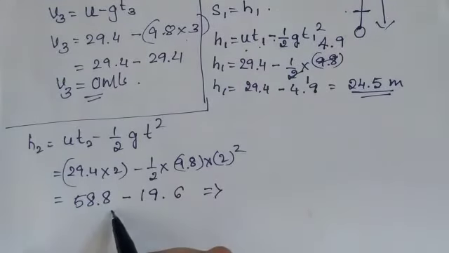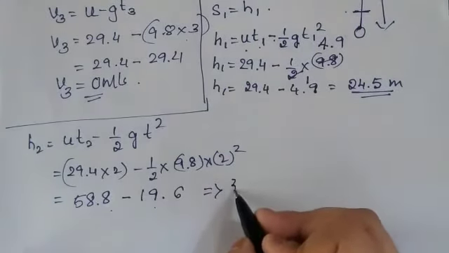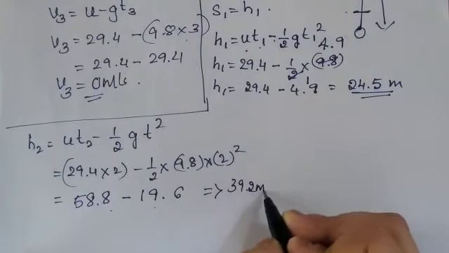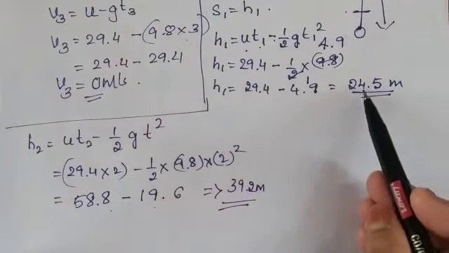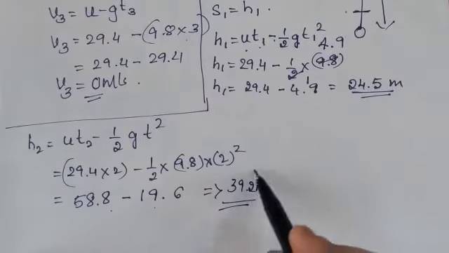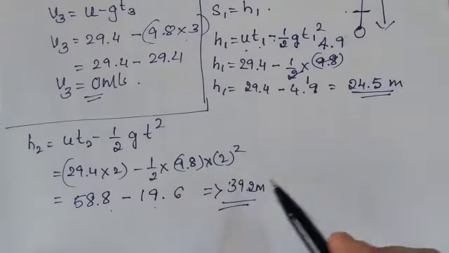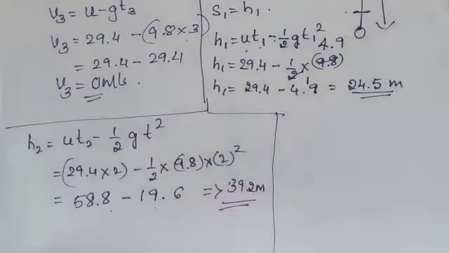So 58.8 minus 19.6 is 39.2 meters. So at time equals 2 seconds, we are reaching a height of 39.2. That means it is not exactly a full 39; it is 24.5 plus something. Do you understand? Now let me take the next one.